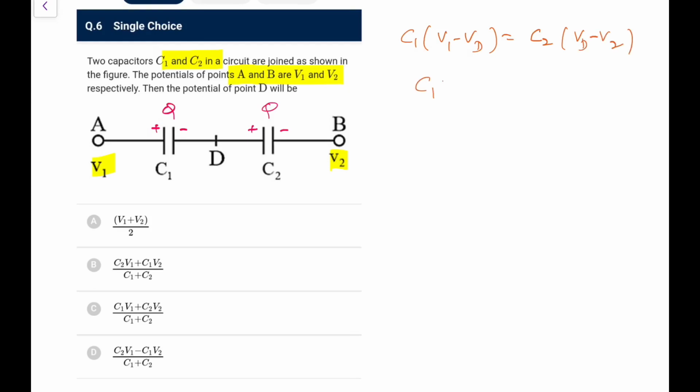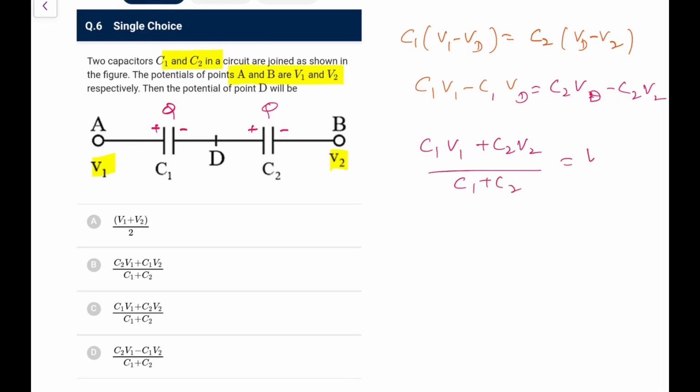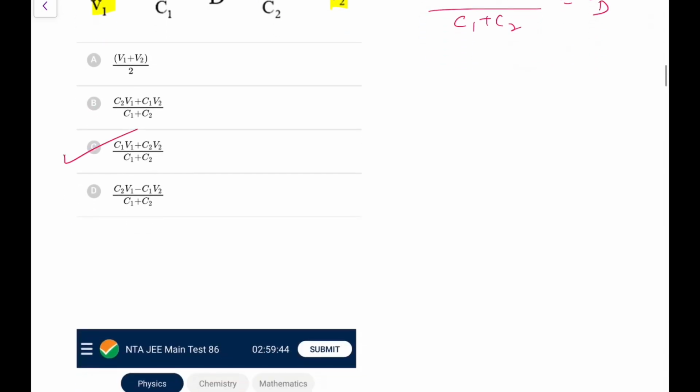So what I have, C1 V1 minus C1 VD equals C2 VD minus C2 V2. So C1 V1 plus C2 V2 divided by C1 plus C2 will give you VD. So go for option, no, not B, sorry. So be careful, don't do it that fast. It is C1 V1 plus C2 V2 upon C1 plus C2. Next.